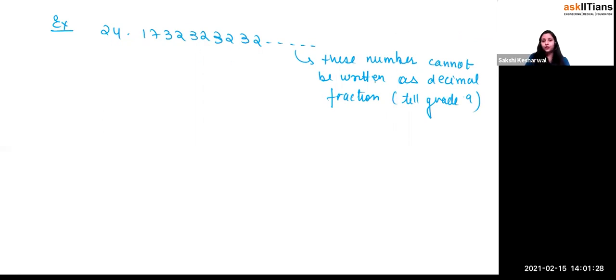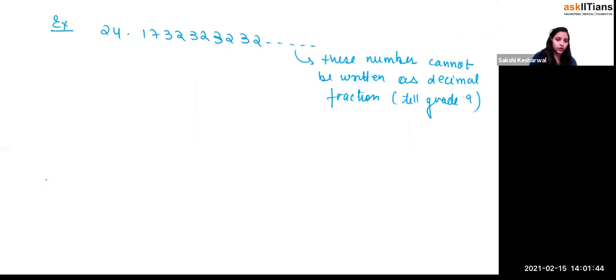In grade 9, you will be learning how to write these numbers as a decimal fraction. I'm not saying that it cannot be written. It can be written, but there are various processes of doing it.